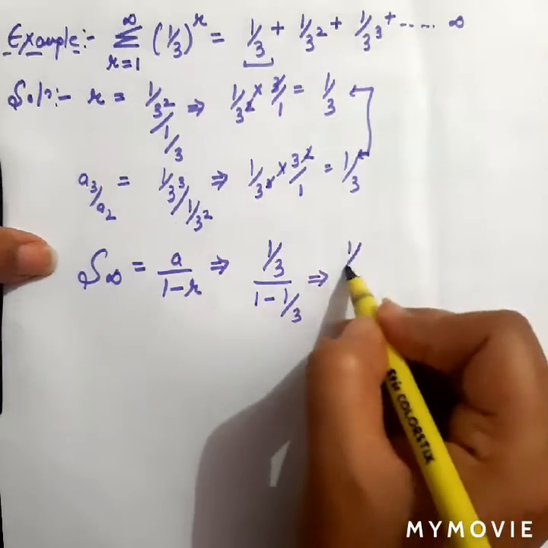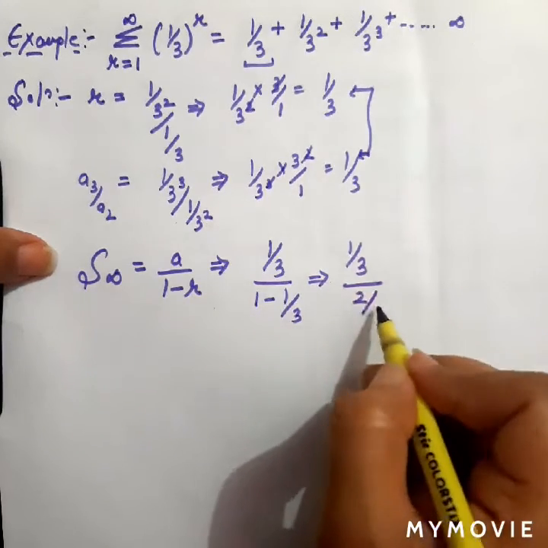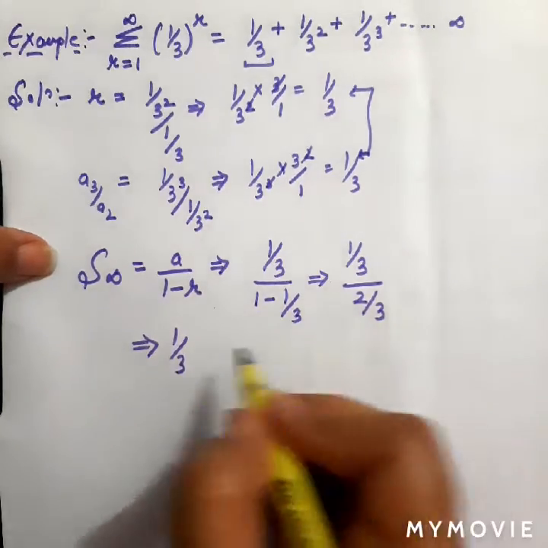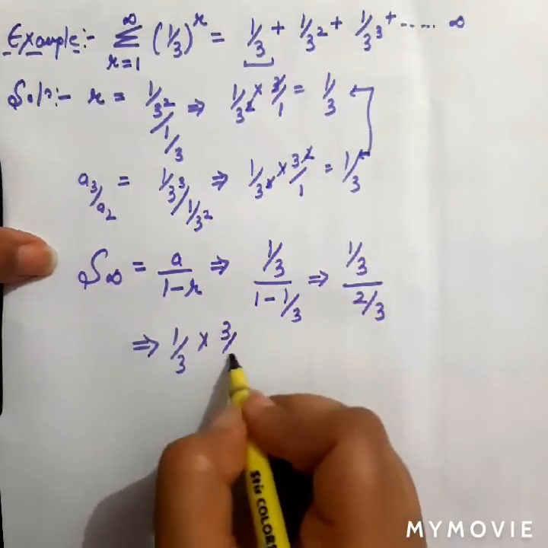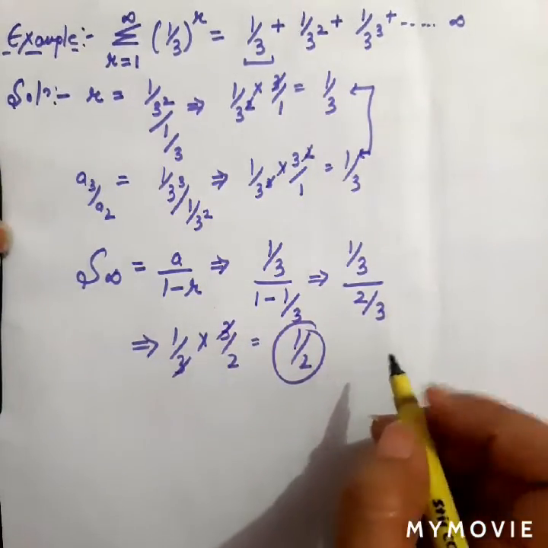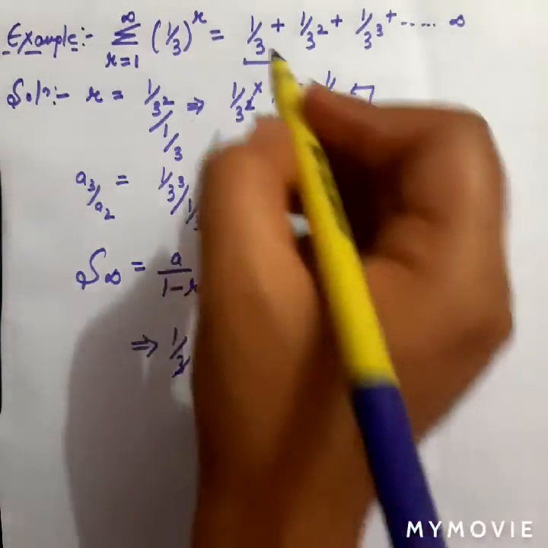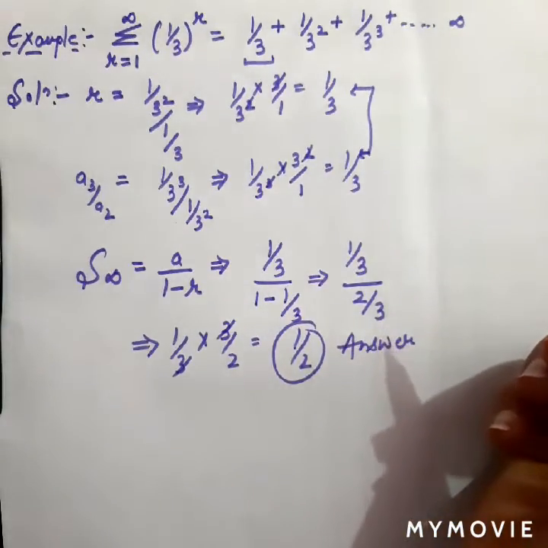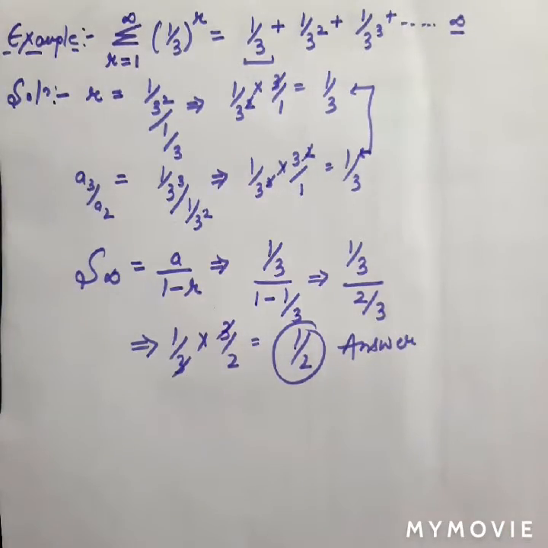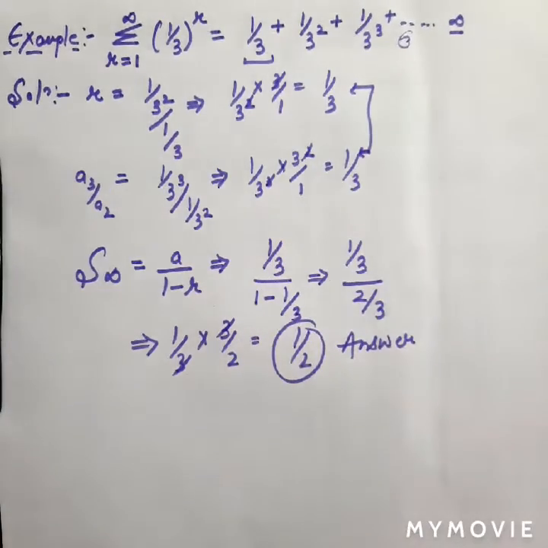So what we will do, 1 upon 3 and 3 multiplied with 1, 3 minus 1, 2, 2 divided by 3. Then 1 upon 3 we will invert and it goes up. 3 divided by 2 will cancel out, and we get 1 by 2. So 1 by 2 will be the answer of this summation. The sum of all this series up to infinity will be equal to 1 upon 2, and in case the sum is of n elements, then we will use another formula.